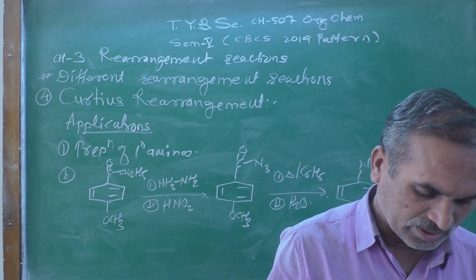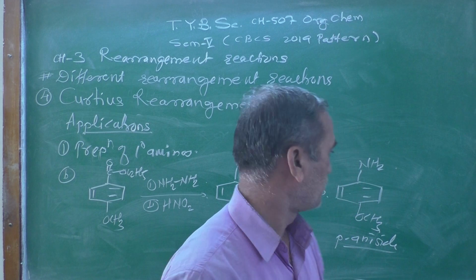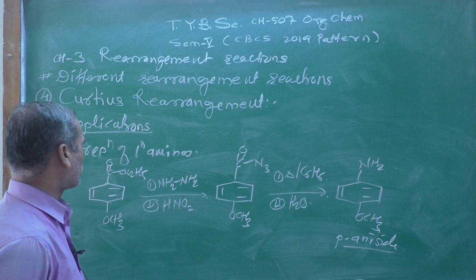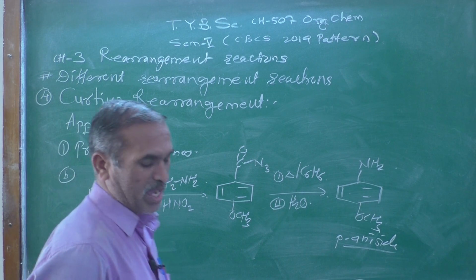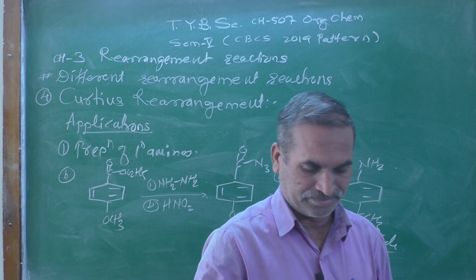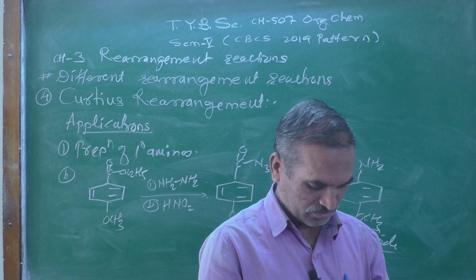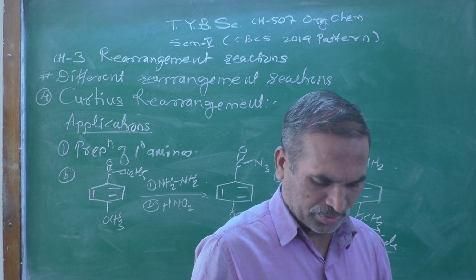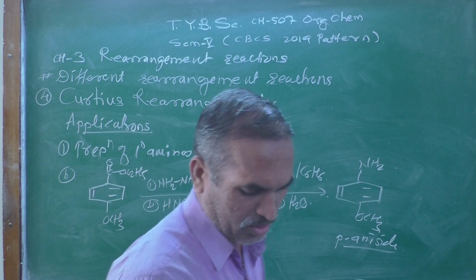Para-anisidine will be the product formed over here. So these are the different applications of the preparation of primary amines that we have discussed here. Now the second one is the preparation of amino acids.